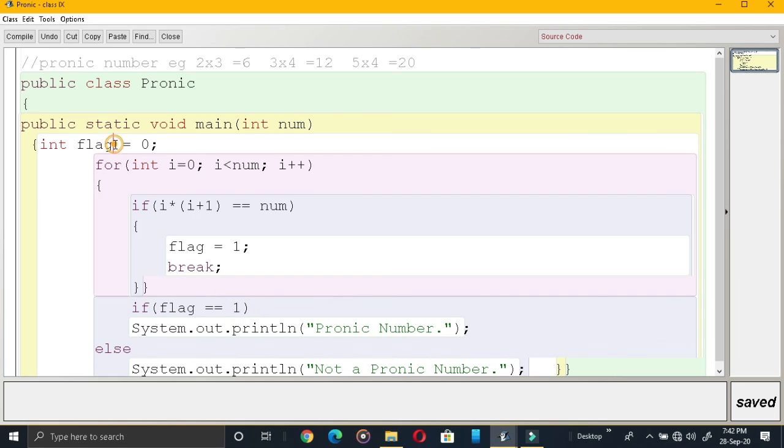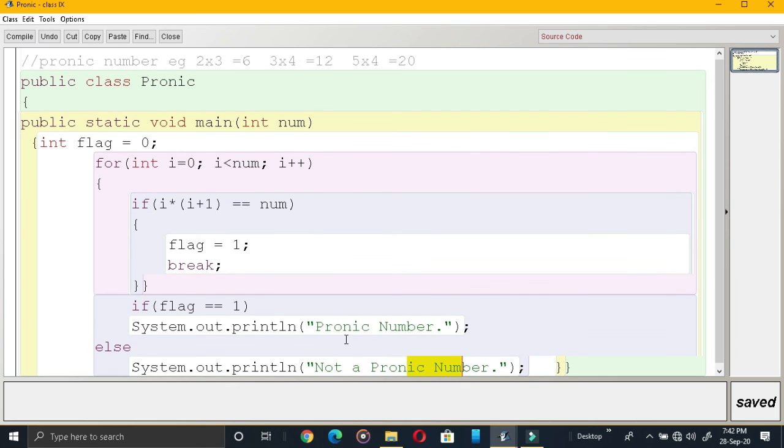We have basically kept it as 0. If it is 0 itself, then what will print? Not a Pronic number. Now in the case of 12, this flag was changed from 0 to 1. We are checking if there is any change, then that number will be a Pronic number. So this is the logic of Pronic number.